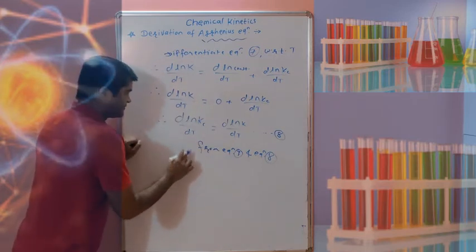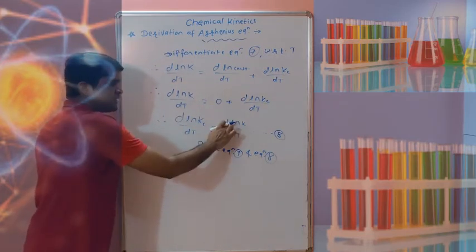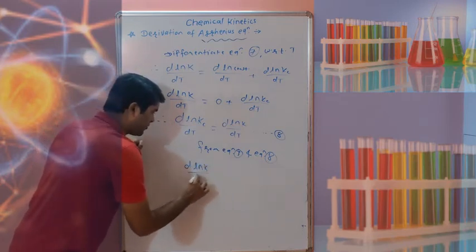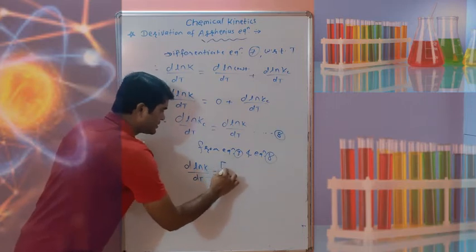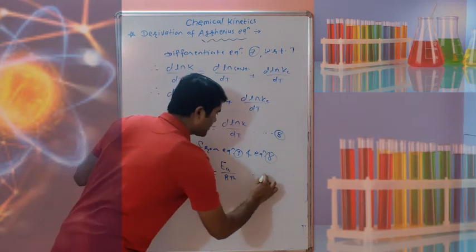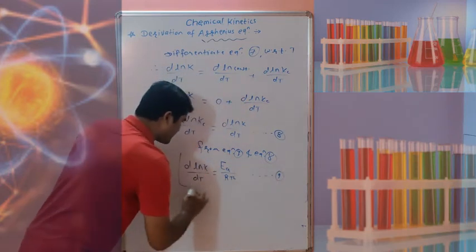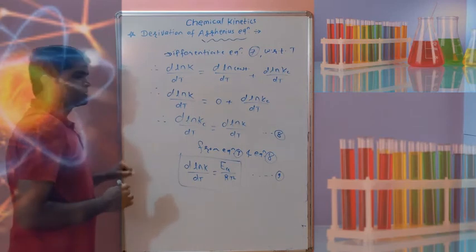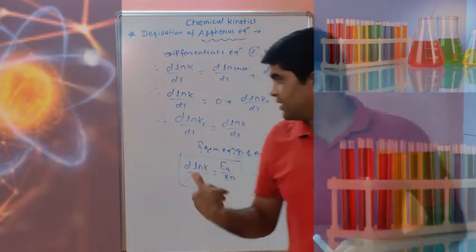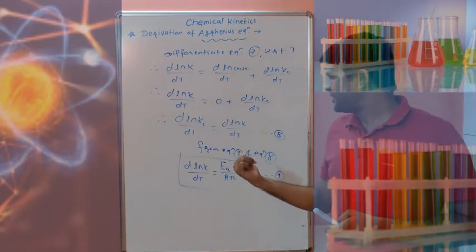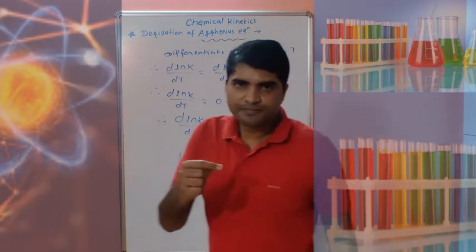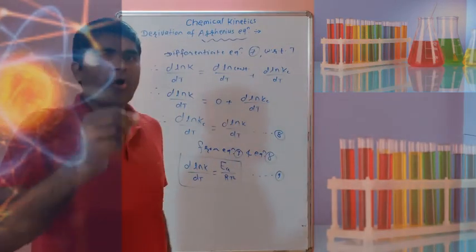We can write, instead of d ln Kc upon dT, d ln k upon dT, and the right side is as it is, Ea upon RT square. This is equation number 9, and this is the differential form of the Arrhenius equation. See the equation: d ln k upon dT is equal to Ea upon RT square is the differential form of the Arrhenius equation.